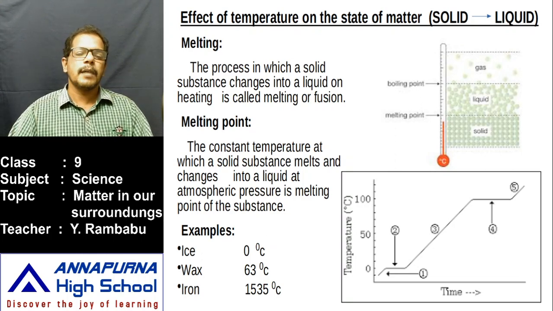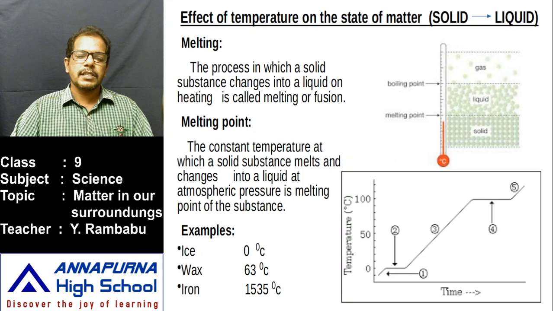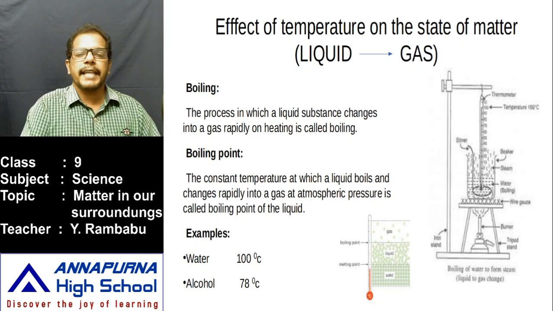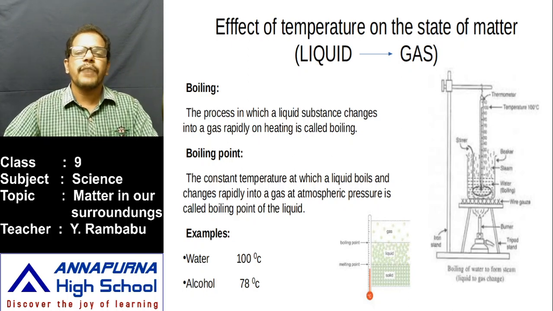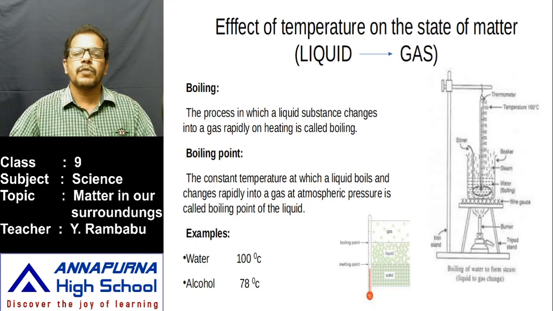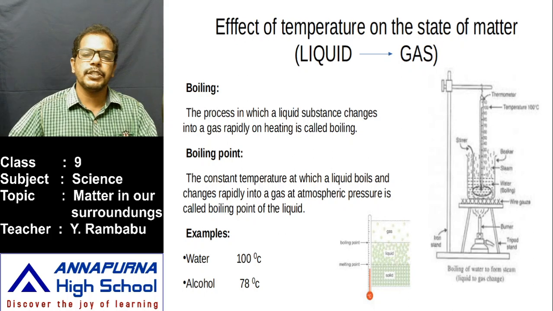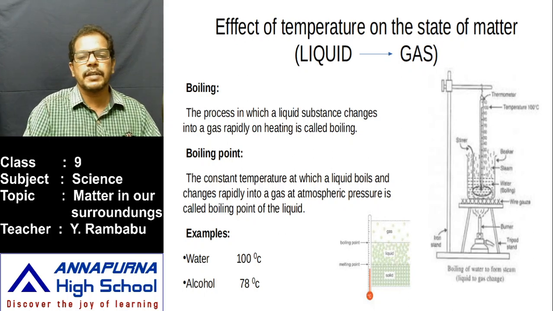Okay, let us observe how liquids convert into gases. Next, in the activity that we performed, on further heating, the ice at 0 degrees Celsius converts into water. Until all the ice is converted into water, the temperature remains at 0 degrees Celsius.